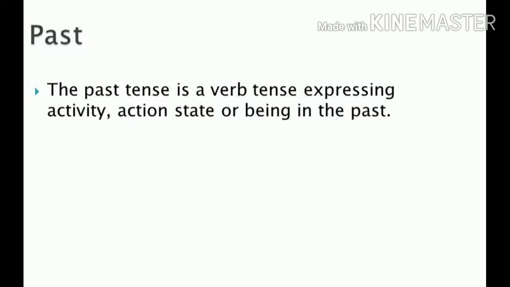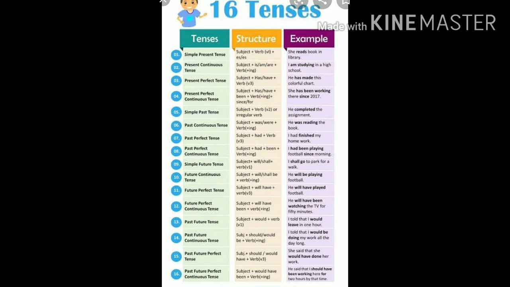So students, what is a past tense? Past tense is a verb tense expressing activity, action, state or being in the past. What is a past tense? Past tense is a verb tense expressing activity, action, state or being in the past.